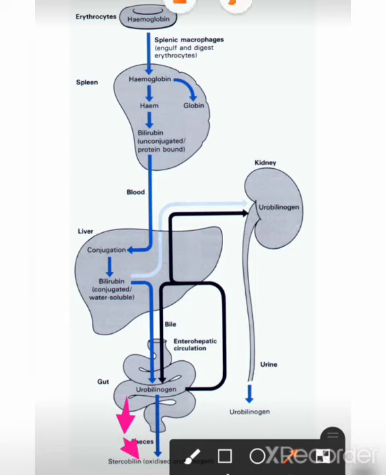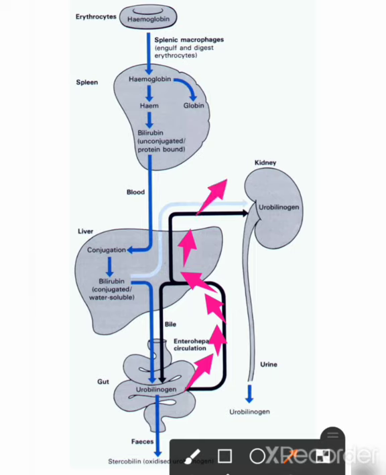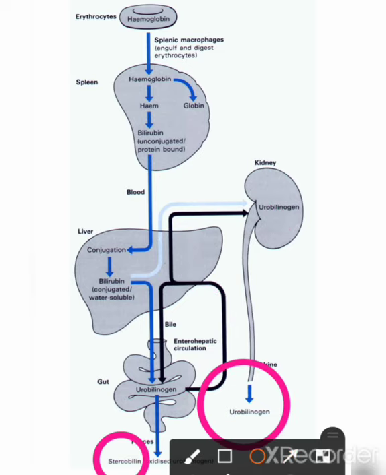Around 20% of urobilinogen will be reabsorbed from the intestine and return to the liver by portal blood. This urobilinogen is again re-excreted, which is known as enterohepatic circulation. Some amount of urobilinogen passes through the blood and reaches the kidney, and this will be secreted into the urine. Urobilinogen and stercobilinogen are both colorless products, but urobilin in urine and stercobilin in feces represent the normal color of it due to the atmospheric oxidation process.